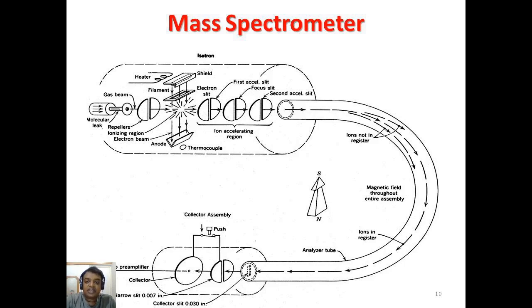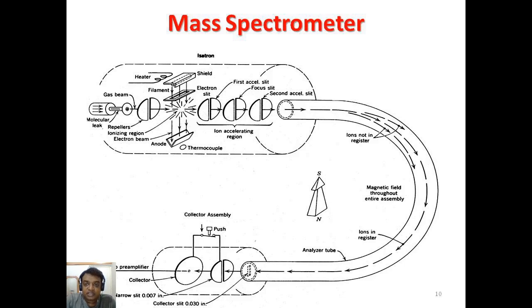Here the electric analyzer is attached first, and then the magnetic analyzer. The cations are attracted towards the electric analyzer, which has an electric charge, by a very high attraction force.